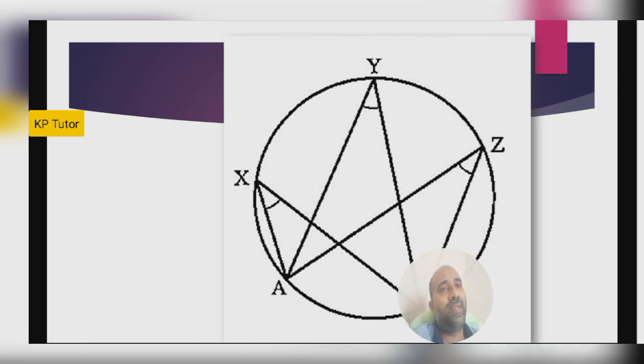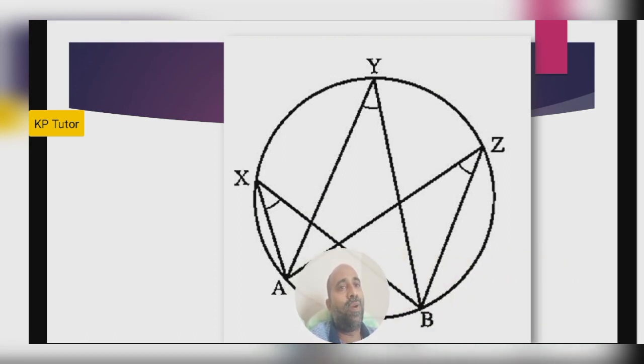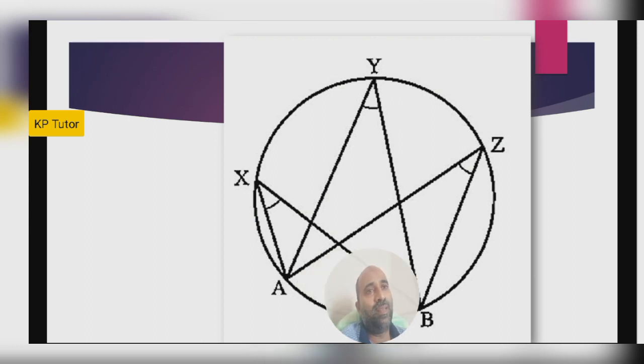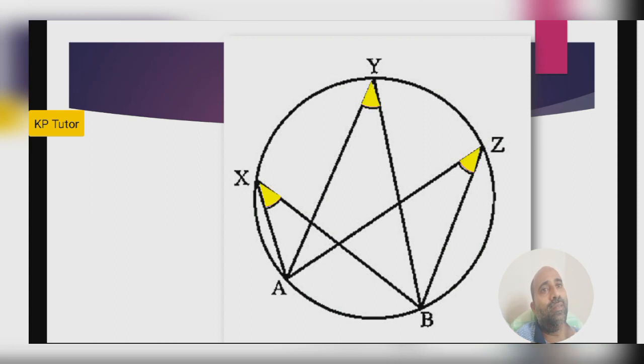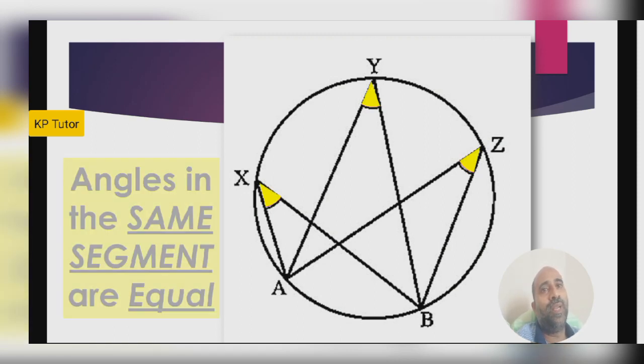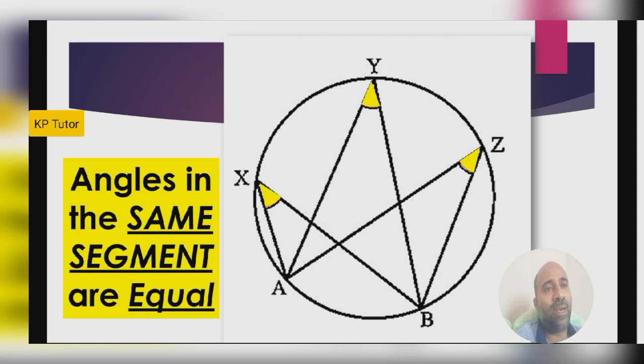Here one segment is there, that is AB. You draw one chord, one slice you will get, that is the segment. From that segment, x, y, z are angles made in the same segment. So what does the theorem say? Look at the yellow marked angles. Angles in the same segment are equal. For example, if x is 100, y also 100, z also 100. If x is 30, then y is 30, and z is also 30. You can remember it like this: angles in the same segment are equal.